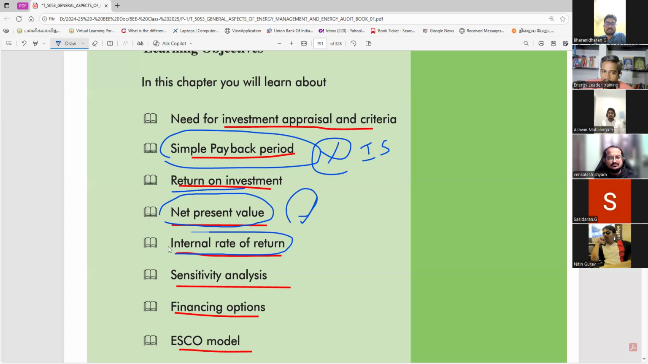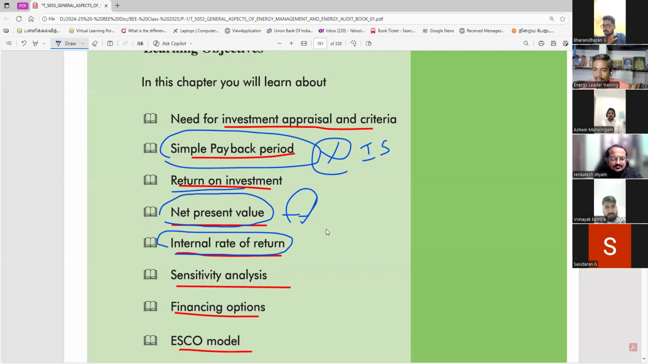IRR, internal rate of return. You find out the minimum discount rate, where you have to keep the net present value at 0. Minimum, how much do you get? What is the reason? You are getting a bank loan. Suppose you are putting in 10 lakh rupees and getting 10% in return, but the bank loan is at 12%, what will happen? No use. It's a business loss.